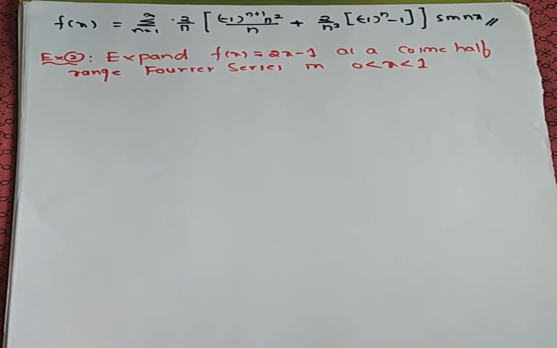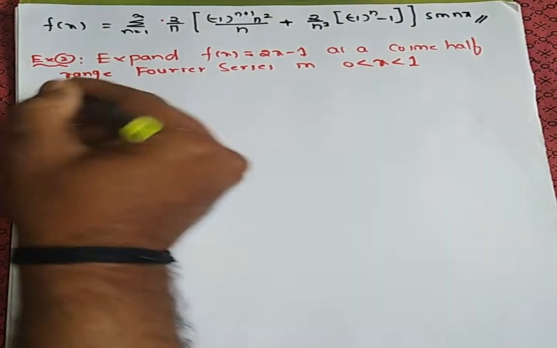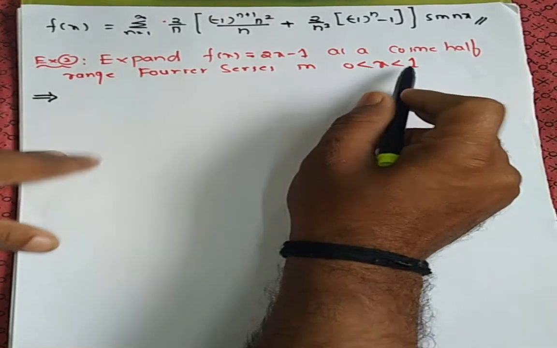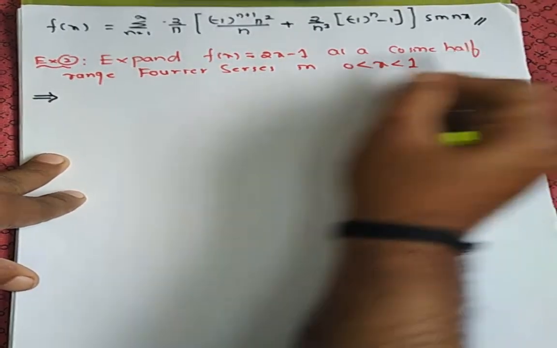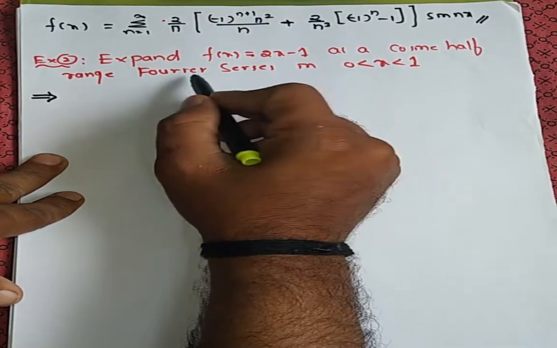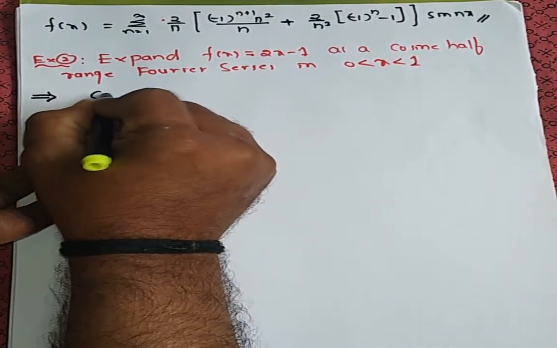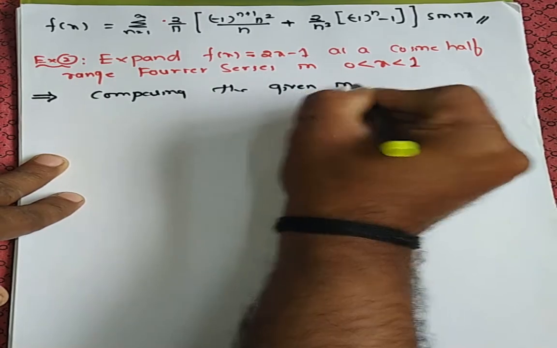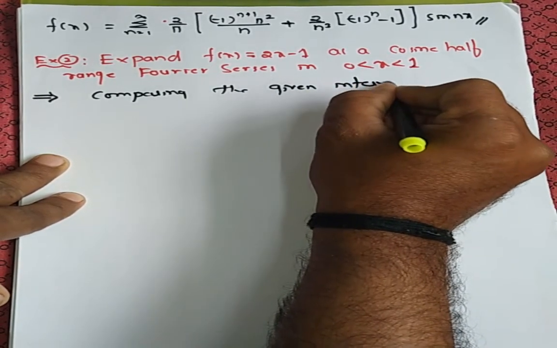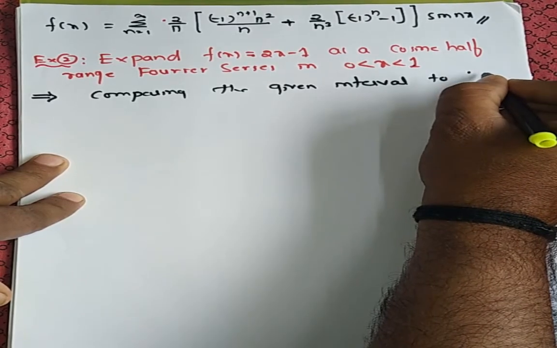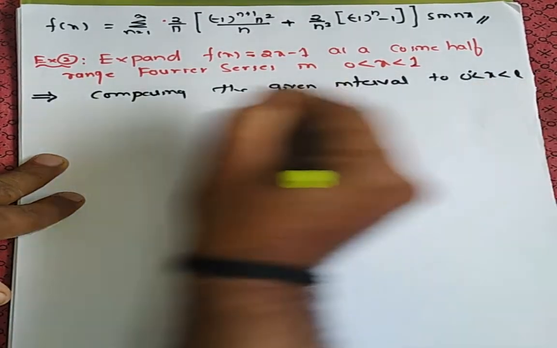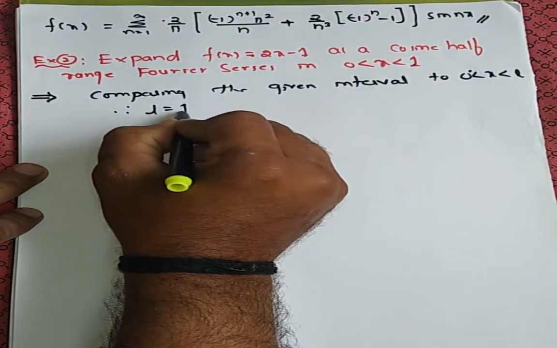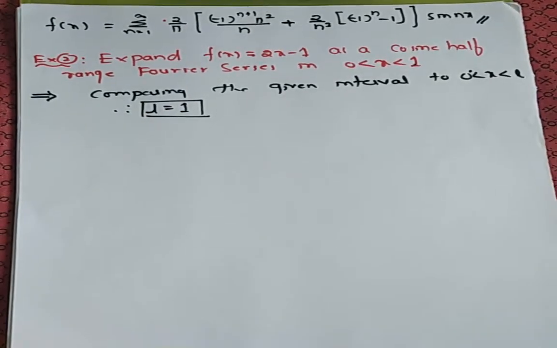Okay. So now, how to start this example? See here. If it is given arbitrary, now see here, expand the Fourier series as a cosine half range. They have asked cosine half range Fourier series. The interval is 0 to 1. Comparing, you can start comparing the given interval to x lies in between 0 to L. Now if you compare this, x lies in between 0 to L, L is equal to 1. So therefore, you can write here L is equal to 1. Now remember, wherever L is there, you need to substitute 1 here.